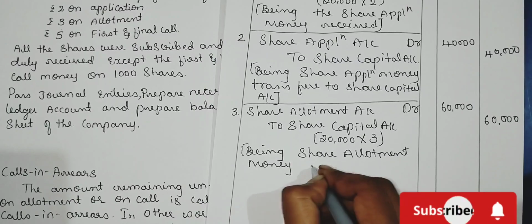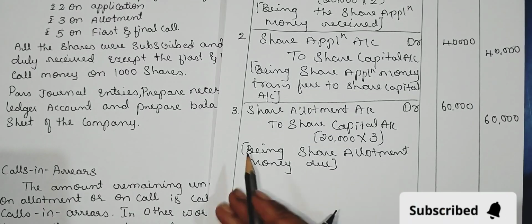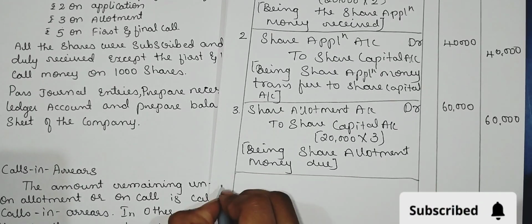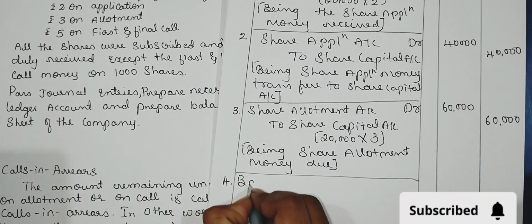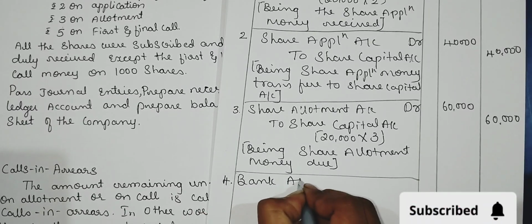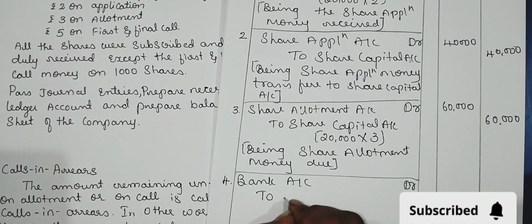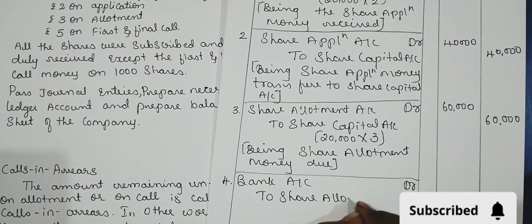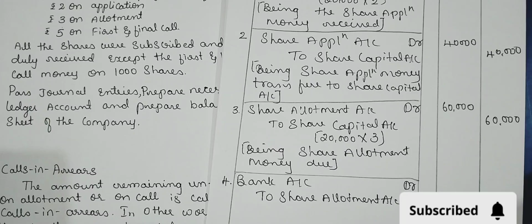Now we are passing receipt entry. Through bank we are receiving, bank account debtor to share allotment account. See, observe here.